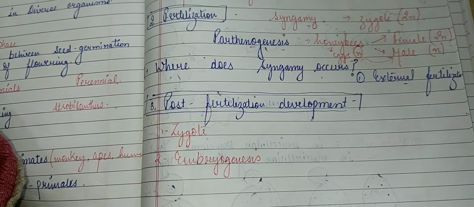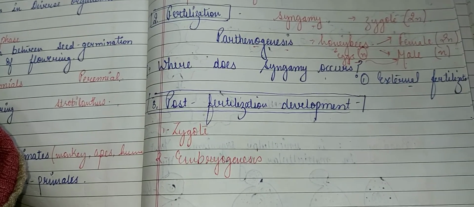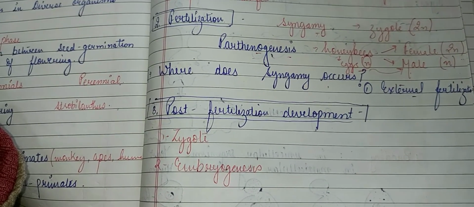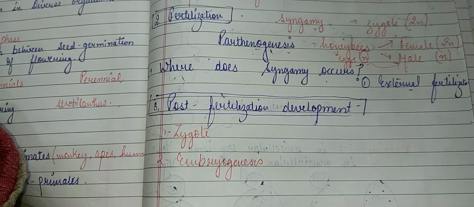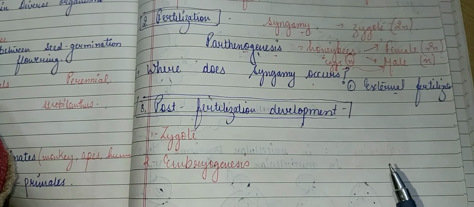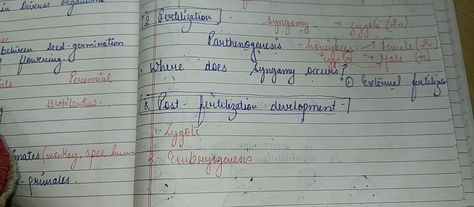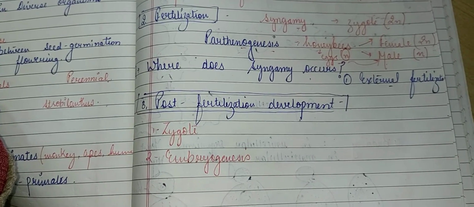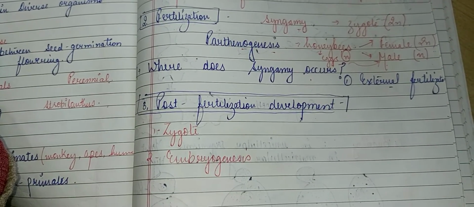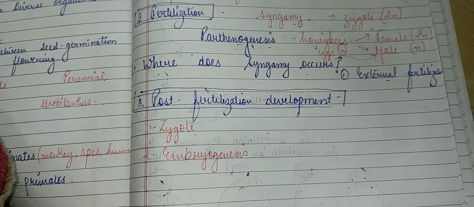But the most important thing that needs to be taken care of during external fertilization is synchronization between the sexes and their release of the gametes into the surrounding water. This is necessary to enhance the chances of syngamy, because if the males are producing sperms during a different time interval, and females are producing gametes at a quite different time, then there will be no fertilization or fusion. So there needs to be a great synchronization between the release of the gametes.